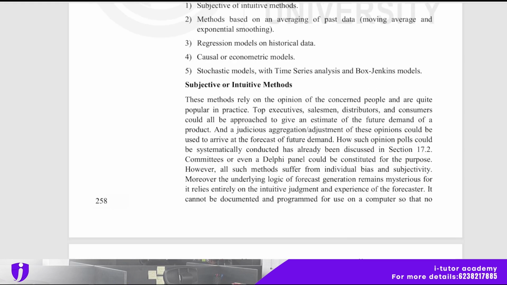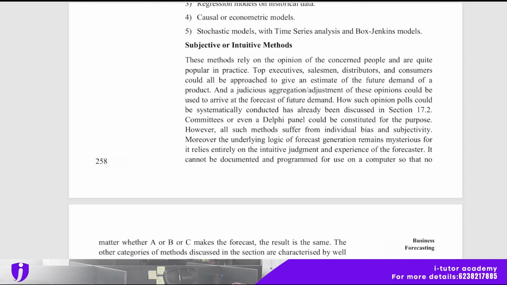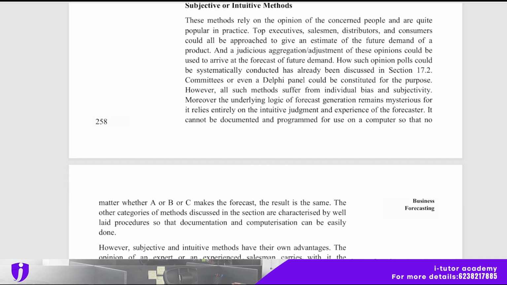First, subjective or intuitive methods. These methods rely on the opinion of the concerned people and are quite popular in practice. Top executives, salesmen, distributors, and consumers could all be approached to give an estimate of the future demand of a product, and a judicious aggregation and adjustment of these opinions could be used to arrive at the forecast of future demand. How such opinion polls could be systematically conducted has already been discussed in section 17.2.